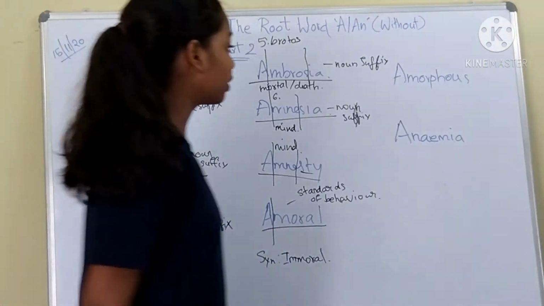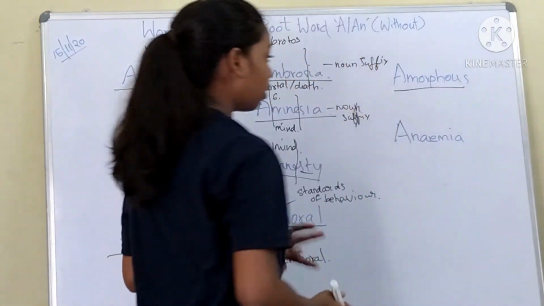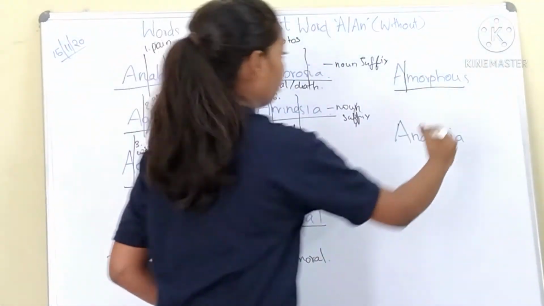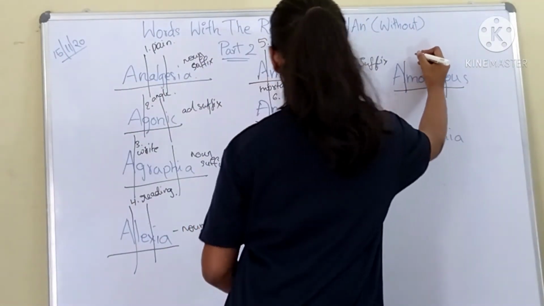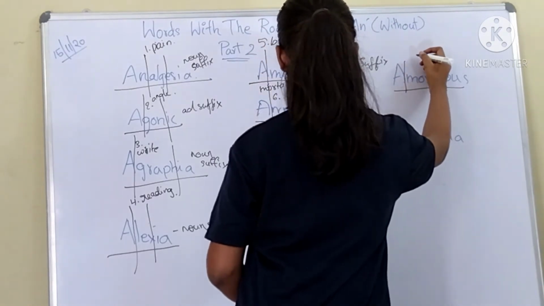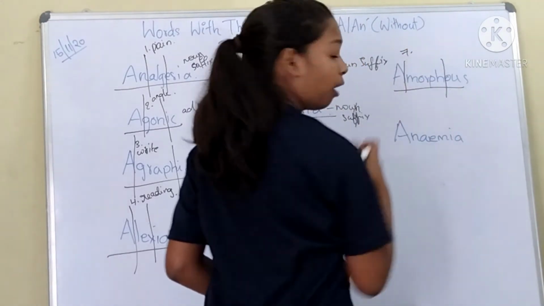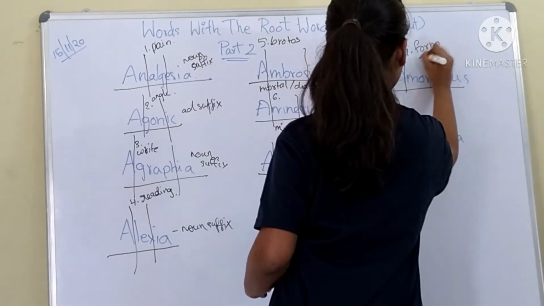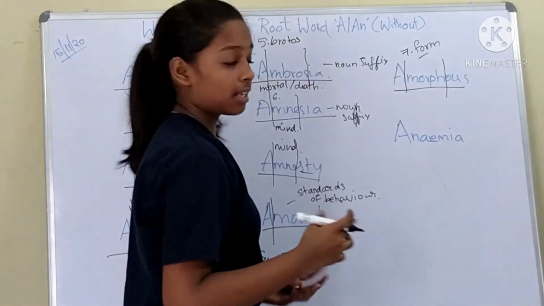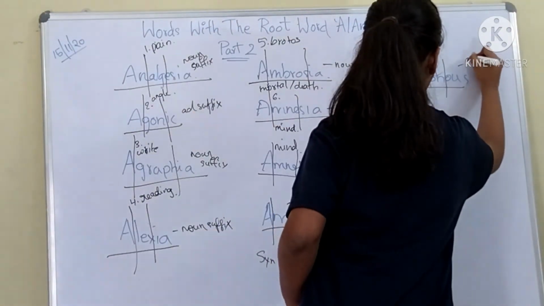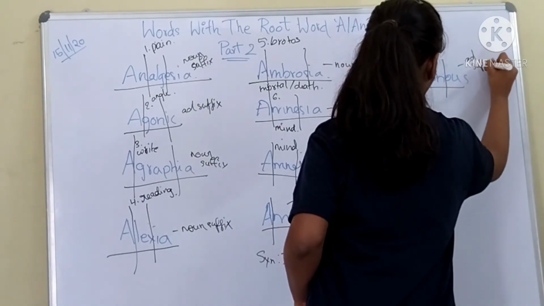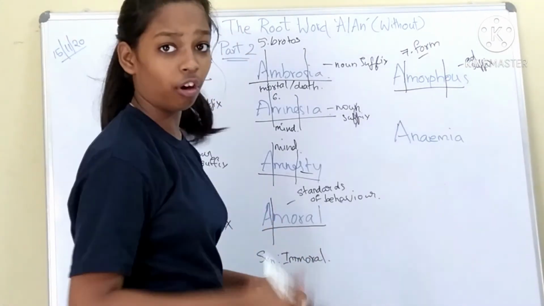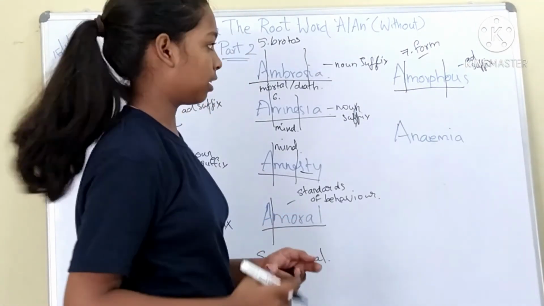The next word for today is amorphous. Amorphous again has three root words in it. A means without, morph. Morph is the seventh new root word, and morph means form or structure. And ous is the adjective suffix. So amorphous means not having a correct form, not having a correct shape.